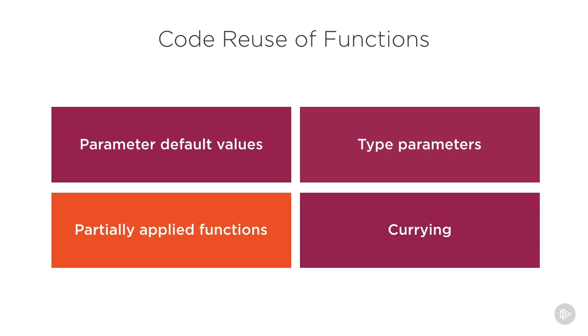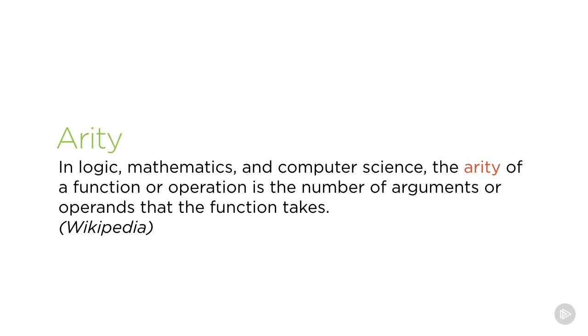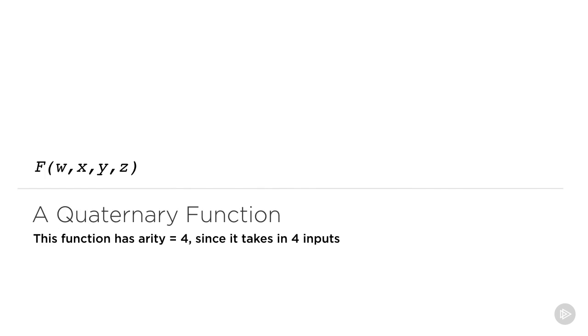Let's now turn to the really simple but beautifully elegant concept of partially applied functions. Here we need to introduce a term, arity. Arity basically refers to the number of input arguments into a function. For instance, a function that takes one input is said to be unary. If it takes two inputs, it's binary, and so on. Consider a quaternary function. This is a function with arity equals 4 because it takes in 4 inputs. Let's represent this function as f of w, x, y, and z. This is mathematical notation, of course. w, x, y, and z refer to the input arguments into this function.